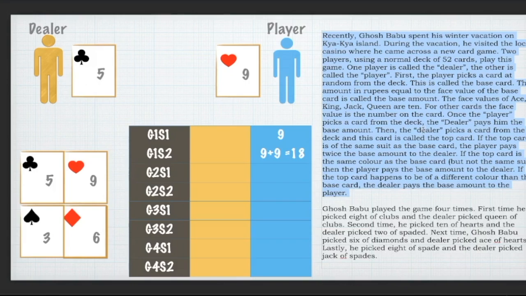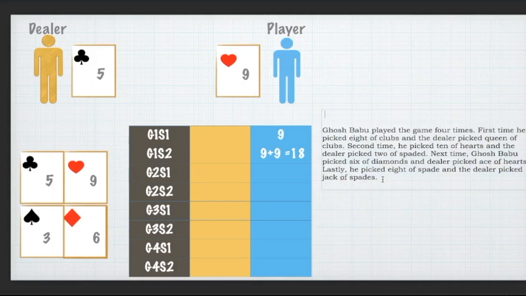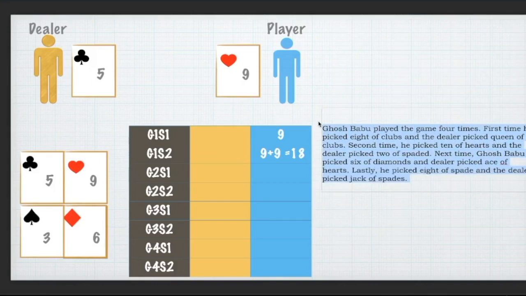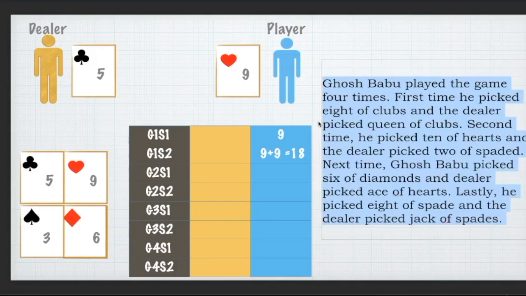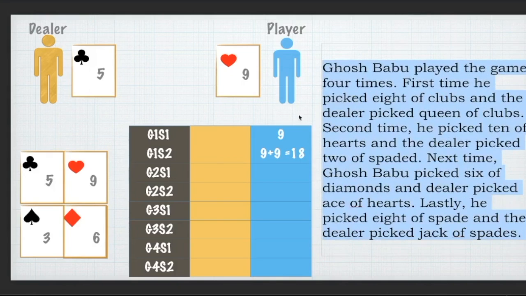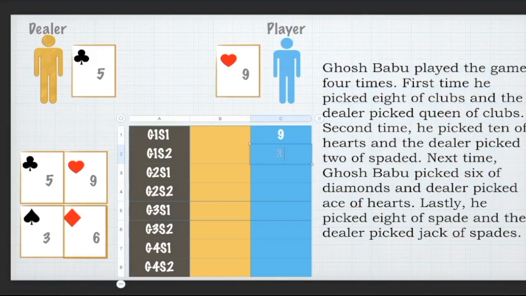So now I am going to get rid of this whole big paragraph because I've understood it, and now I want to pay attention to the actual game information step by step. So again, let me reset my table because this was just an example run through to understand the process. You might not even need to do that. You can directly dive into the game information if you understood the original paragraph. So let me start with the story.